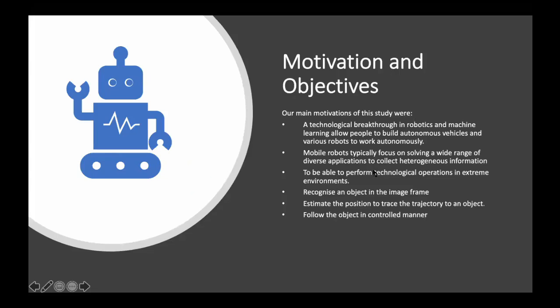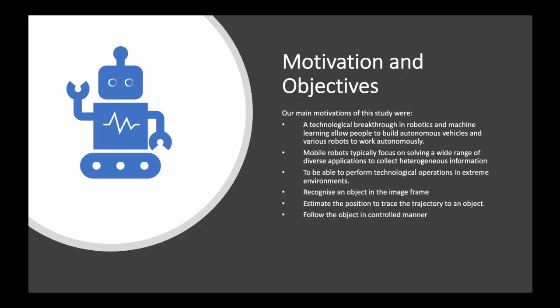So the next slide is all about our motivations and objectives in our research. We know nowadays that robotics and machine learning is one of the trending areas, and it allows people to build autonomous vehicles and various robots to work autonomously. Most robots are now embedded with sensors, and they allow us to collect many heterogeneous pieces of information, as well as perform technological operations, especially in extreme environments.